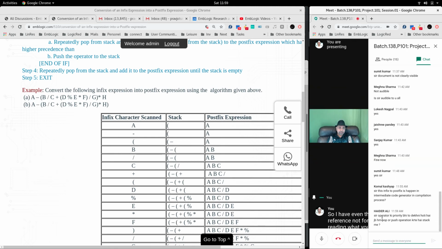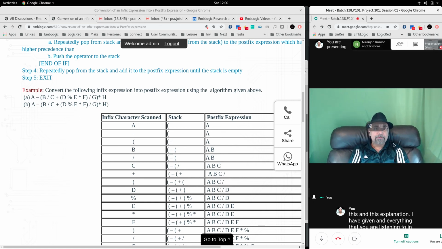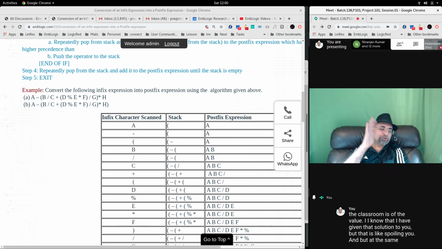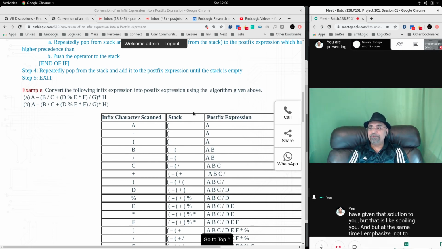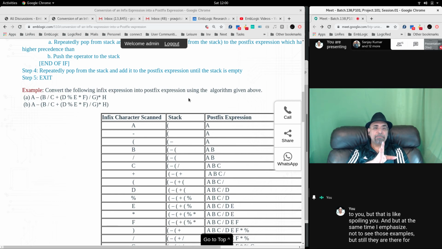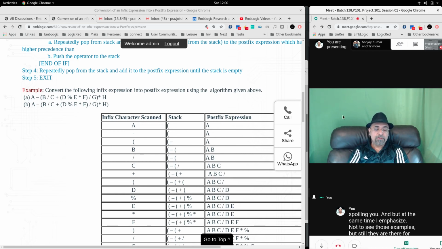Then Heather says, sir, operator की priority की देखनी होगी. नहीं, देखो ब्रैकेट हमने लगा दिए. जब हमने ब्रैकेट लगा दिए हैं तो precedence does not matter. Okay? No precedence is followed in programming. वो जो theoretical हम पढ़ते हैं ना, precedence, associativity, वो सब the moment you put brackets, all the precedence and associativity is destroyed. That is not followed.